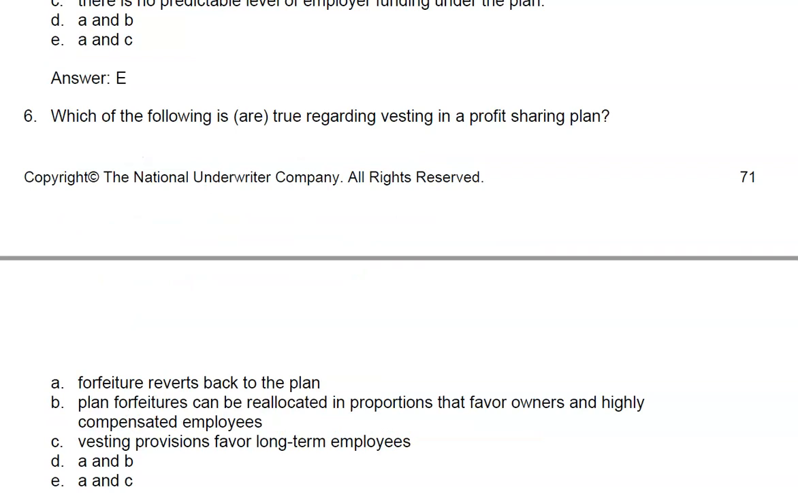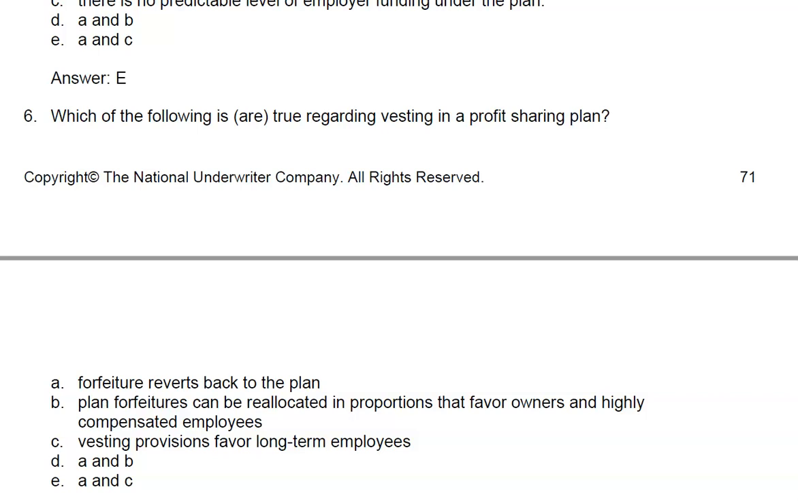Question 6. Which of the following are true regarding vesting and profit-sharing plan? A. Forfeiture reverts back to the plan. That's true. Does not go with the employee. B. Plan forfeitures can be reallocated in proportions that favor owners and other highly compensated employees. That is correct.